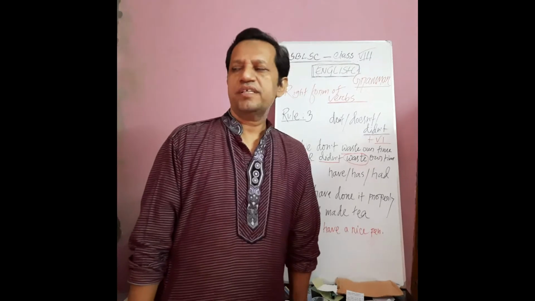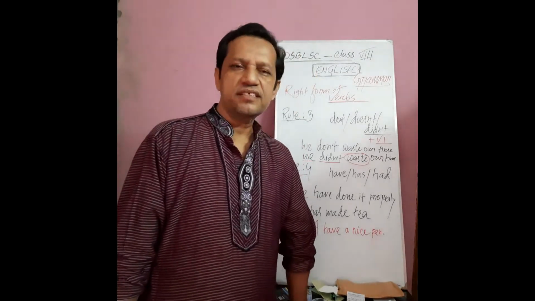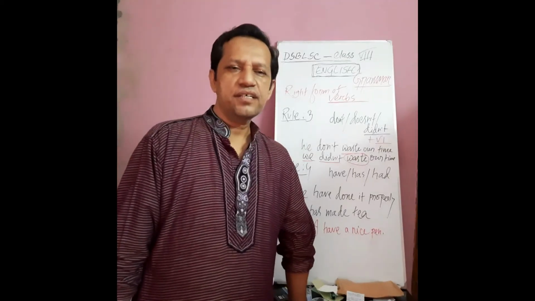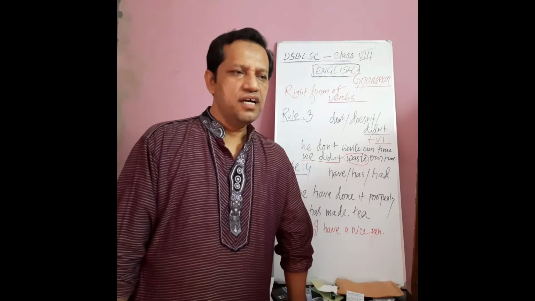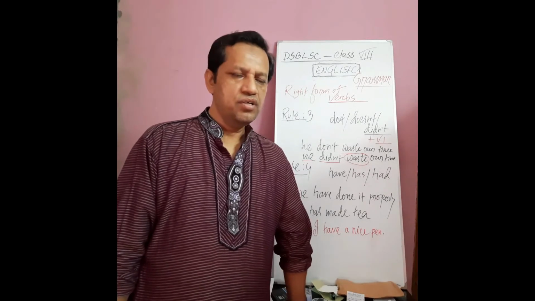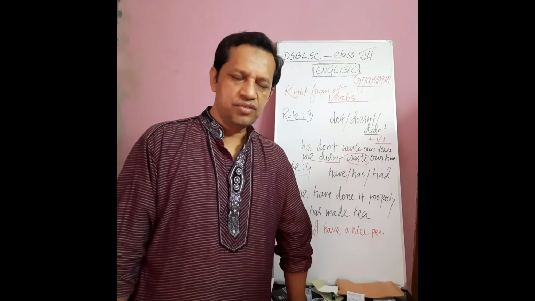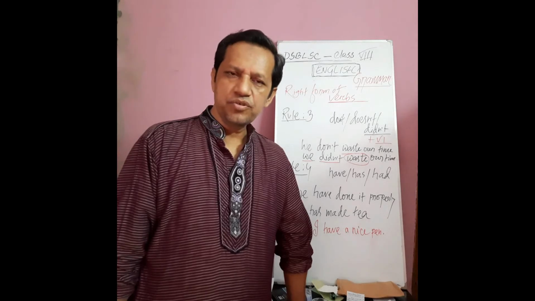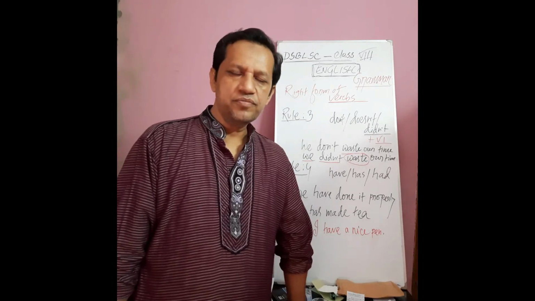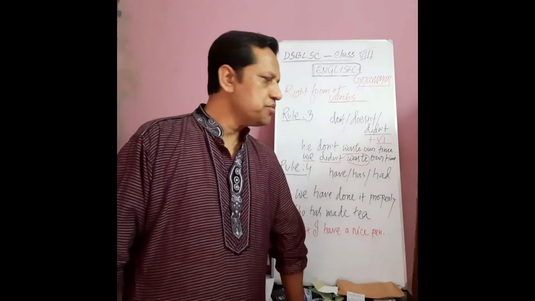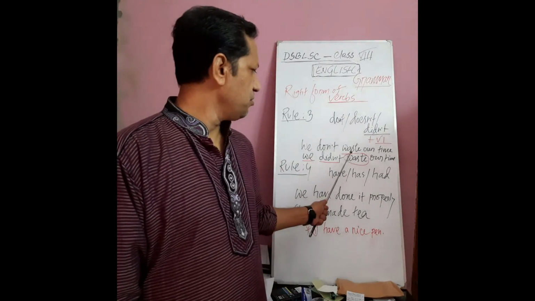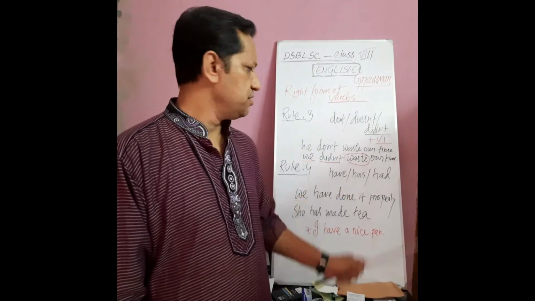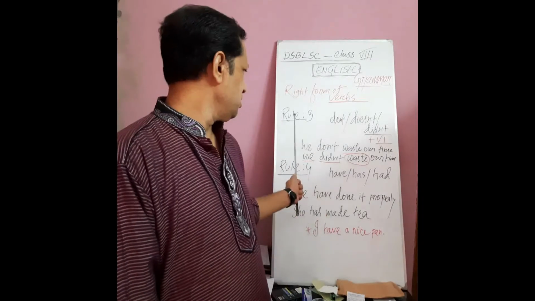So when you are given a passage or sentence at the time of right form of verbs, you have to know that if there is do not or don't, does not or doesn't, did not or didn't, and you have to use a verb after this type of words, then you have to use the main verb in the present form of verbs. Students, this is rule 3.